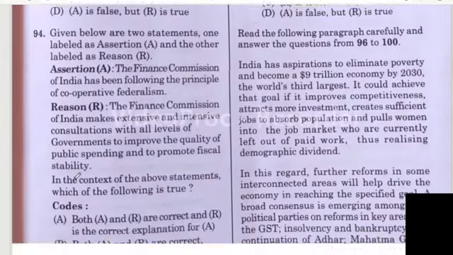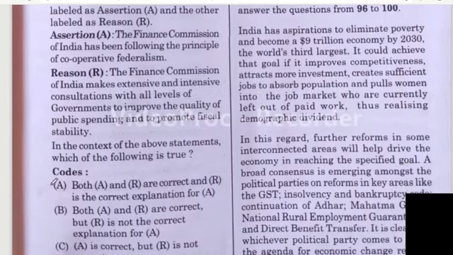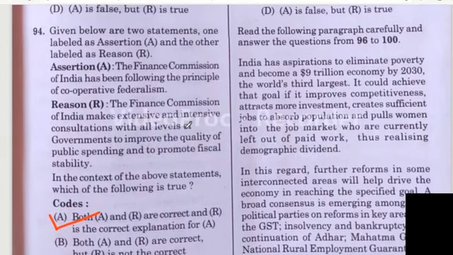94. The assertion is the Finance Commission of India has been following the principle of cooperative federalism. Reason is the Finance Commission of India makes extensive and intensive consultations with all levels of governments to improve the quality of public spending and to promote fiscal stability. So for this question I think option A is correct. Assertion and reason are true. Reason is correct explanation of assertion.